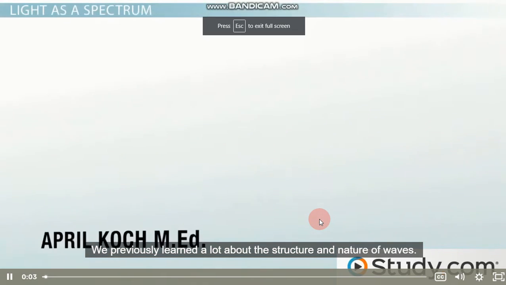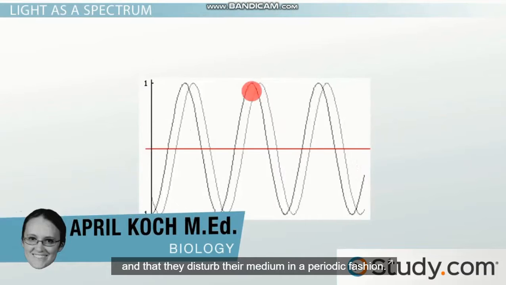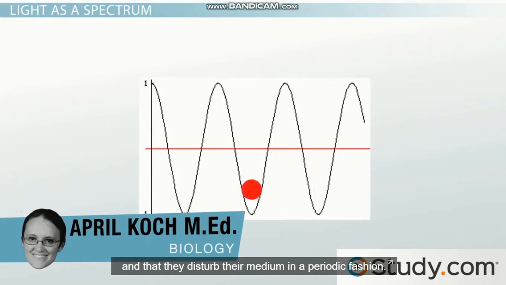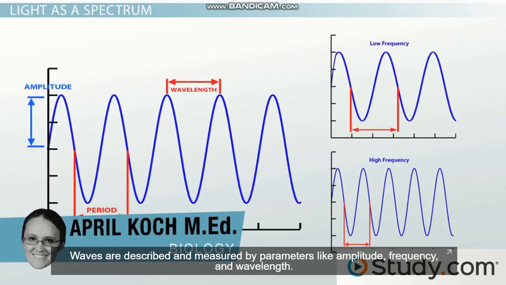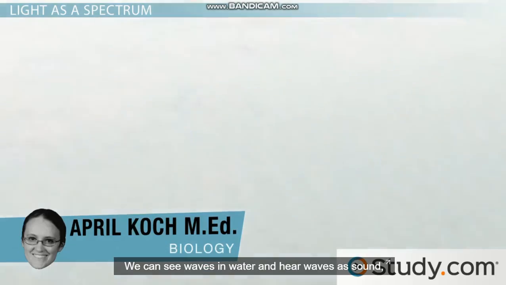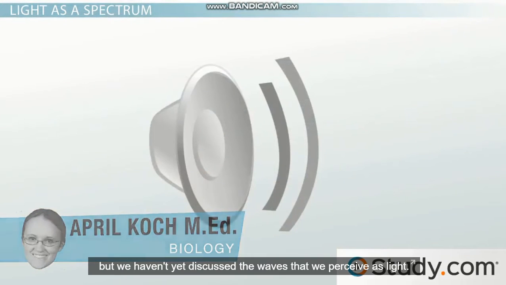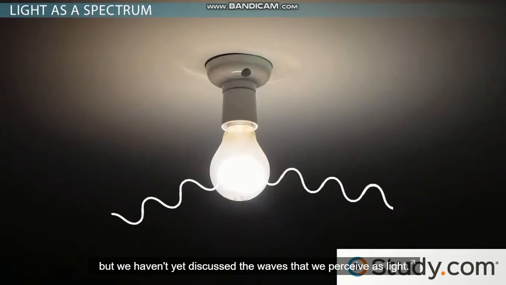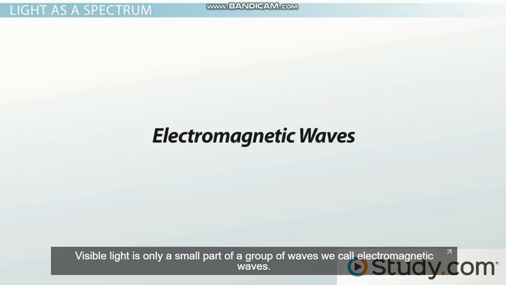We previously learned a lot about the structure and nature of waves. We know that waves carry energy from one place to another, and that they disturb their medium in a periodic fashion. Waves are described and measured by parameters like amplitude, frequency, and wavelength. We can see waves in water and hear waves as sound, but we haven't yet discussed the waves that we perceive as light. Visible light is only a small part of a group of waves we call electromagnetic waves.